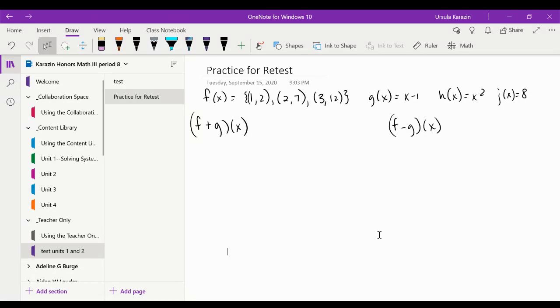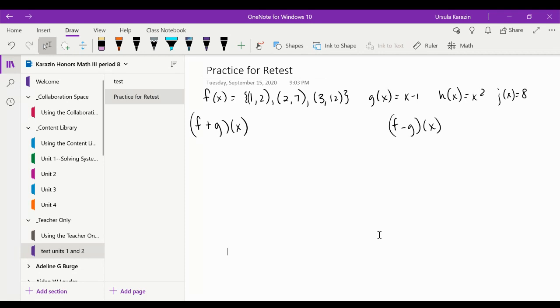So let's start with the function operations, which was the page 2. There are 4 types, really 5 types of operations. I don't think I gave you one of them, but there are 5. There's adding, subtracting, multiplying, and dividing, just like regular, right? And then there's that new one, composition. So let's go through the 4 basic ones first that are very similar to what you already knew, which was adding, subtracting, multiplying, and dividing.